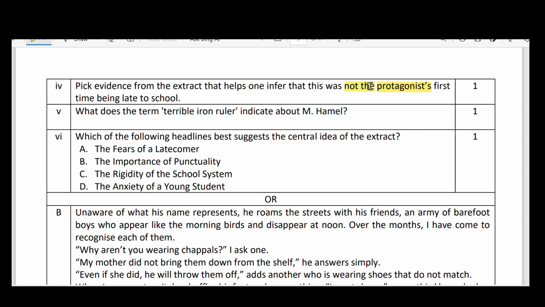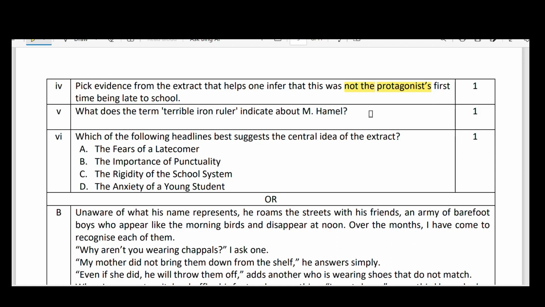Previously also he had come late and entered the class without being seen by anyone. How do you know that? He mentioned, "I counted on the commotion to enter the school without being seen." Means these kind of things were done previously also. That is the evidence.